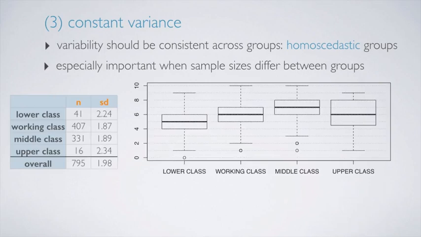Side-by-side box plots and summary statistics are useful for checking this condition, and here it seems like the variability is consistent across lower, working, and middle classes, but it's much higher for the upper class group.